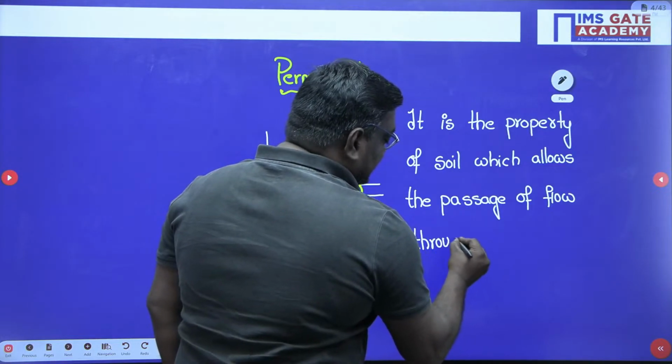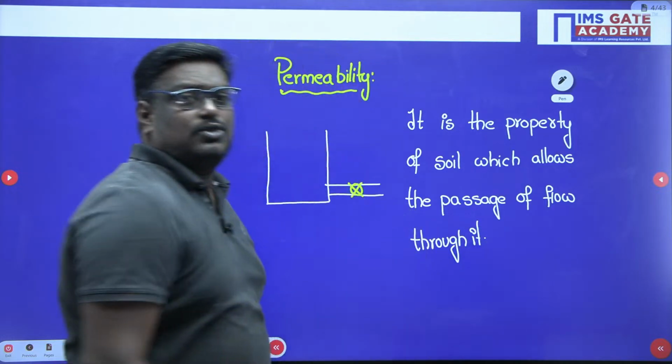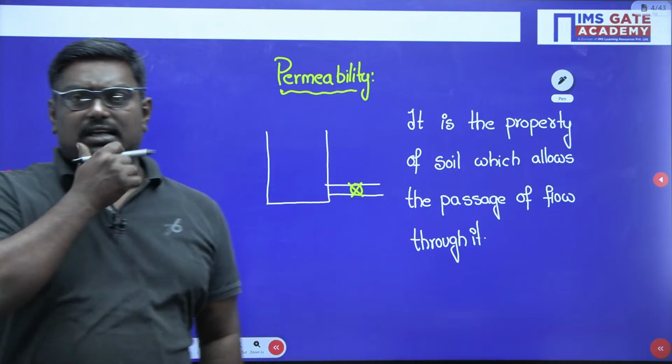So this is the definition of permeability. Agree, my dear students? Is this clear?